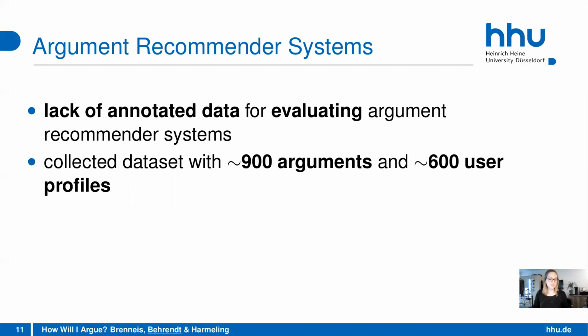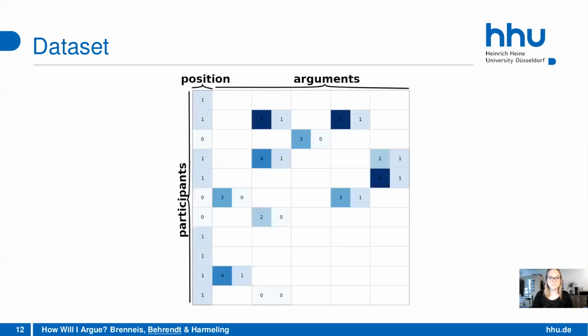What we noticed when we did the study ourselves is that there's still a lack of annotated data for evaluating these systems, and that's the main reason why we want to publish the data that we collected. In total, our collected data set includes approximately 900 arguments and 600 user profiles. Now I'm going to show you how the data looks in detail.